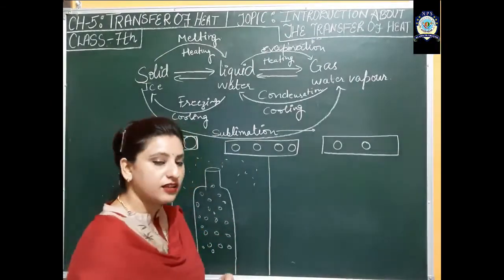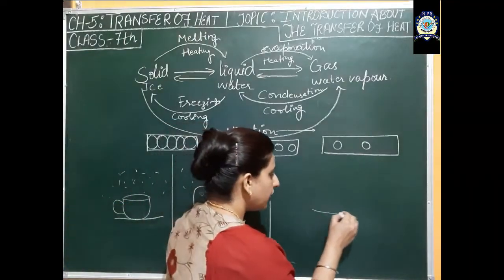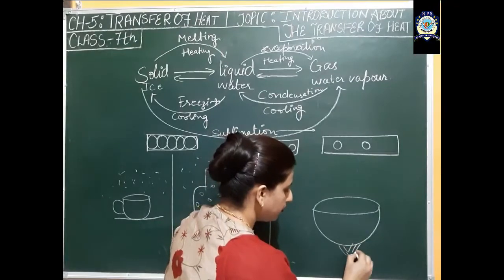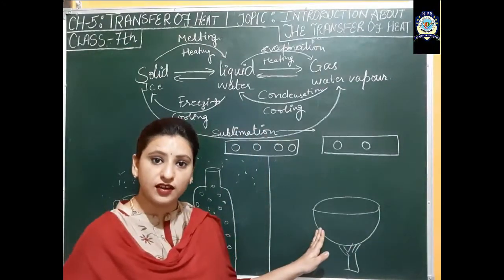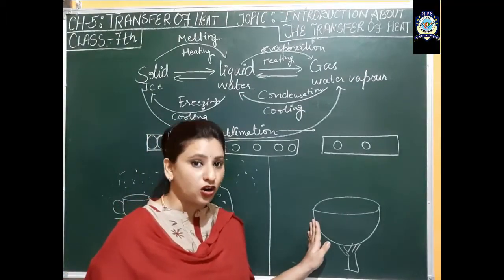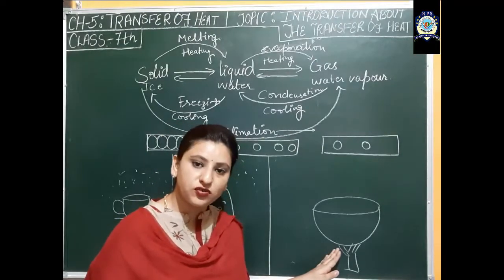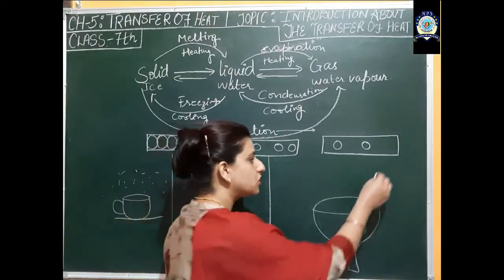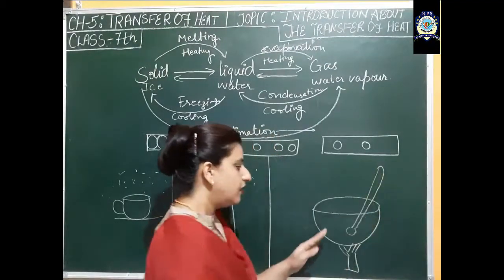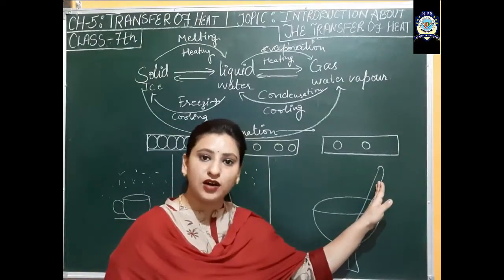If I go for another example, we had already learned that if we take a utensil and we light a fire beneath this cooking utensil, then what will happen? After some time this utensil becomes hot because it gains heat from the heat source. And if I put a spoon of iron or steel in this cooking utensil, then after some time this spoon will also become hot.